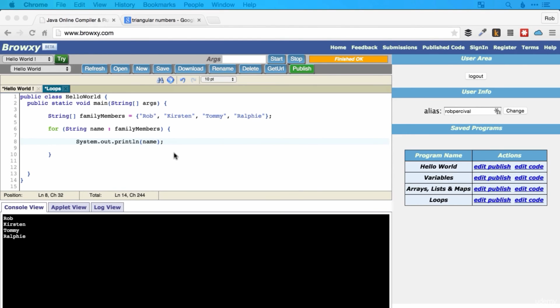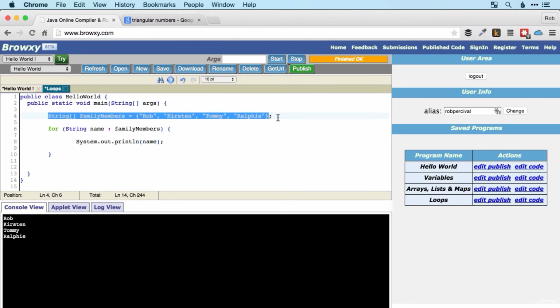The last thing I want to show you is how to do this with an array list. So a final little challenge for this video. Can you change this code so instead of creating an array like we've got here, it creates an array list called family members and then adds your family members to that list, and then run the code and see what happens. Good luck.